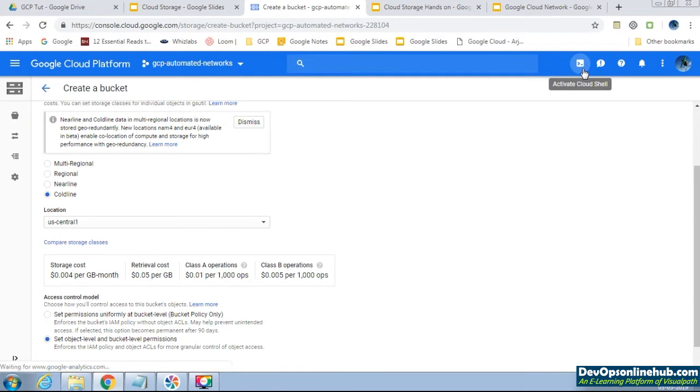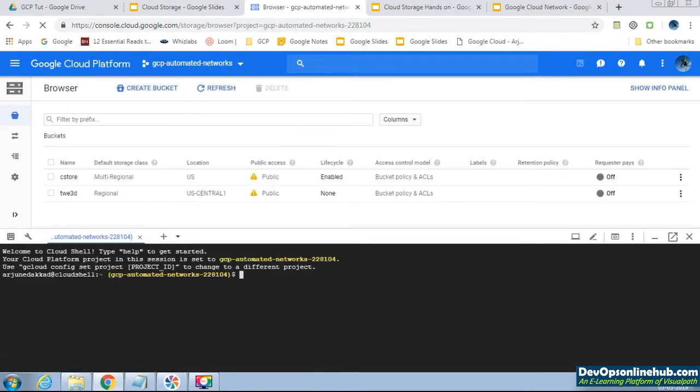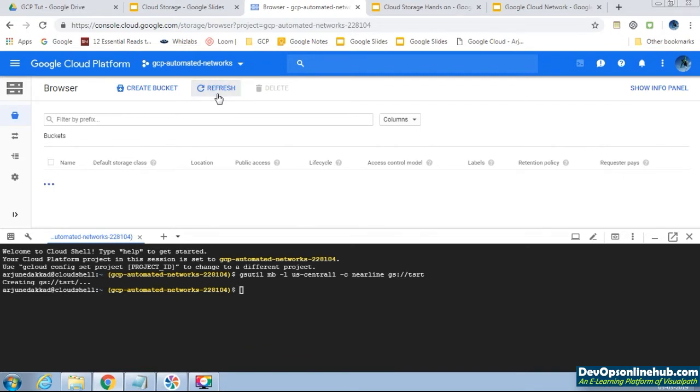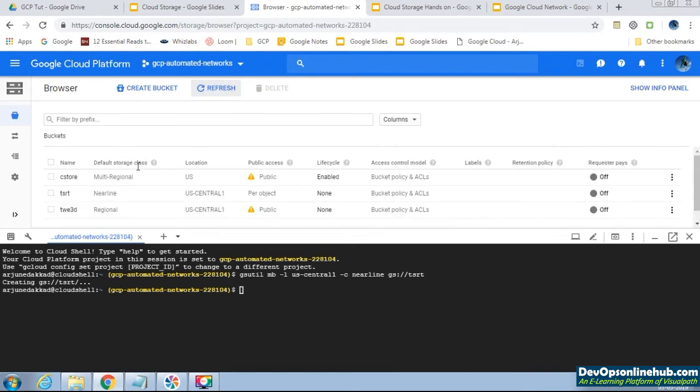Open the gcloud shell. gsutil mb, -l for the location, us-central1, -c for the storage class, nearline, and the name of the bucket, tsrt. Creating the bucket now. The bucket has been created. We'll refresh the screen. See, the bucket has been created in us-central1.